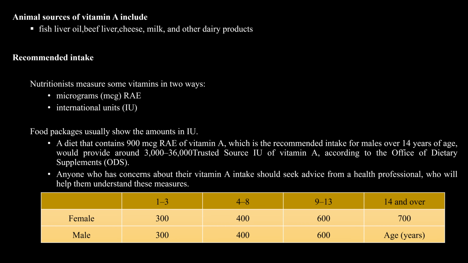Animal sources of vitamin A include fat, liver, oil, beef, fish, milk and other dairy products. Recommended intake is measured in micrograms or mg/kg, or in international units, IU. Food packages usually list IU. The diet contains 900 micrograms RAE of vitamin A, the recommended intake for males over 14 years. Deficiency is very rare. Supplement tables help professionals understand the measures.